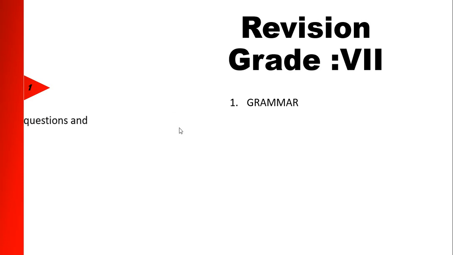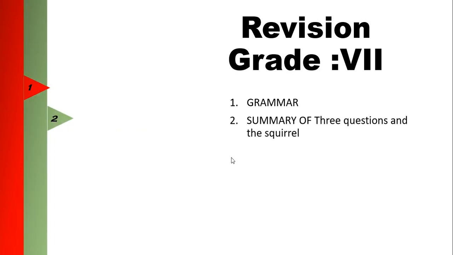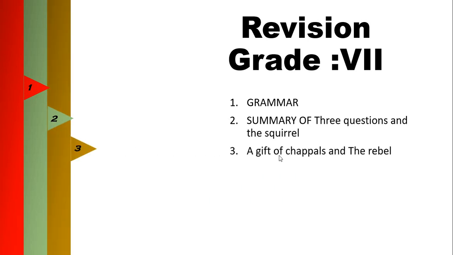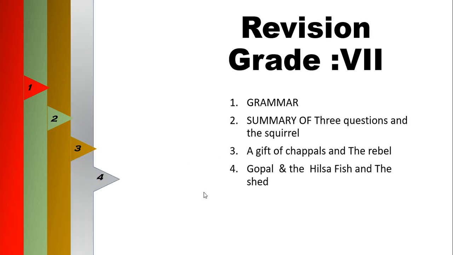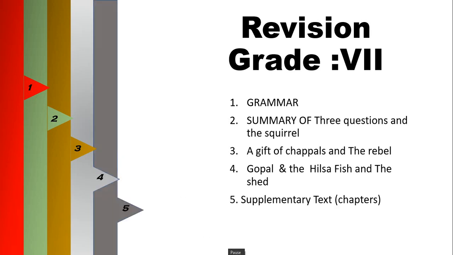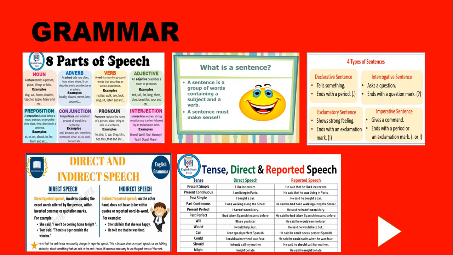Children, today in this session we will discuss first point, that is grammar. Second, we will discuss the summary of these chapters, that is 3 questions, and the poem The Squirrel. Third, we will discuss the summary of A Gift of Chappals and the poem The Rebel. In the fourth, Gopal and the Hilsa fish and the shed. In the next we will discuss the supplementary text, and next we will discuss the grammar.